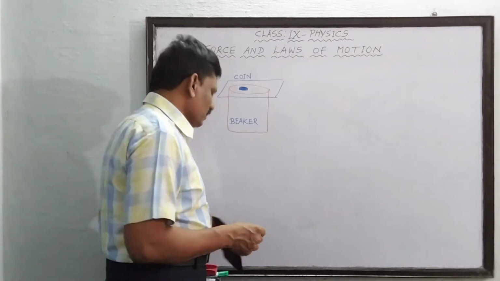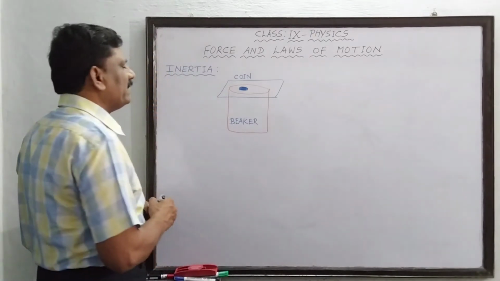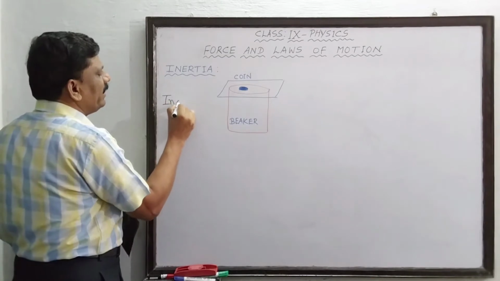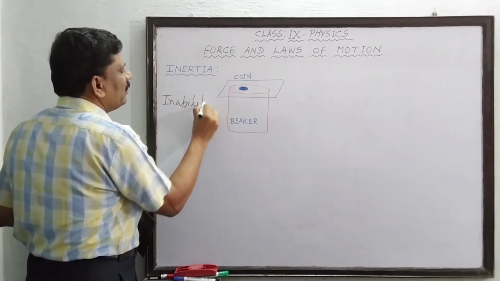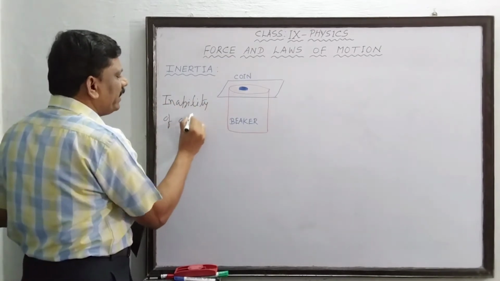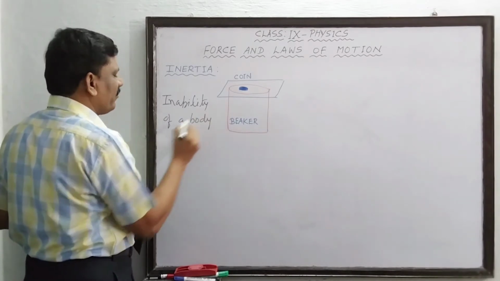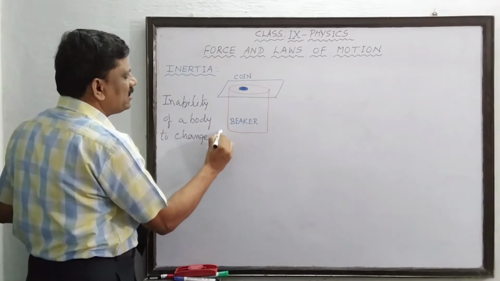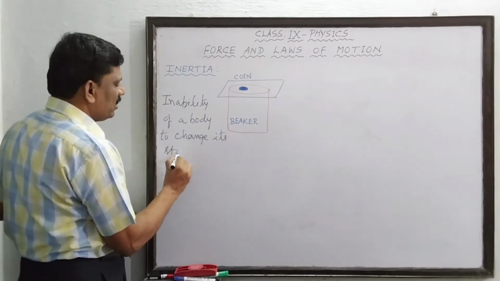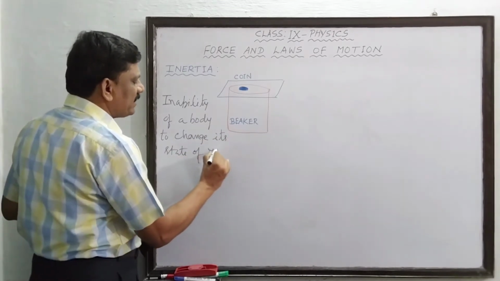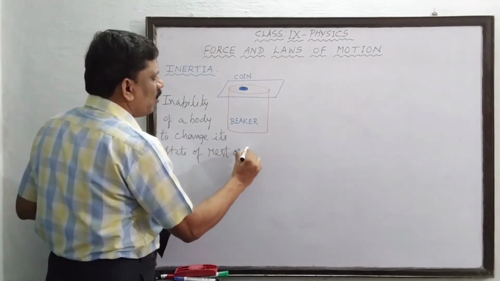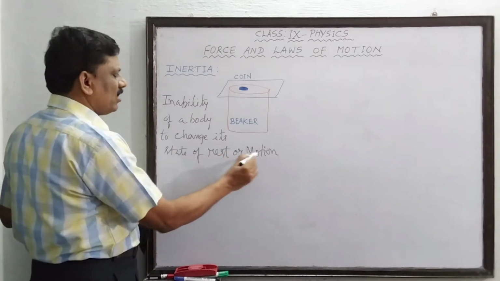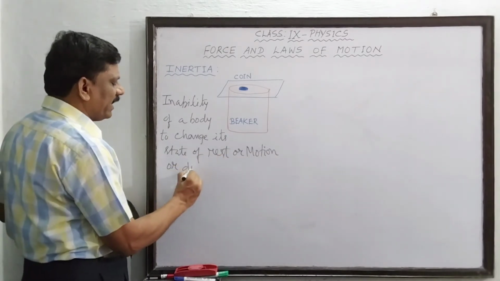So my dear students, what is happening actually in this experiment is the inability of the coin, the inability of a body, any body, not only the coin, the inability of a body to change its state of rest or motion, or even direction.